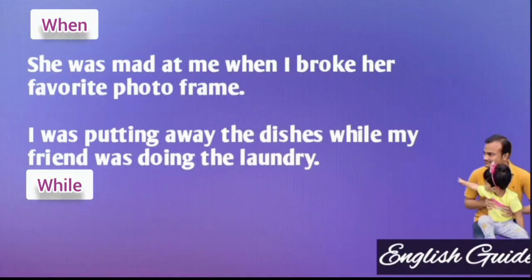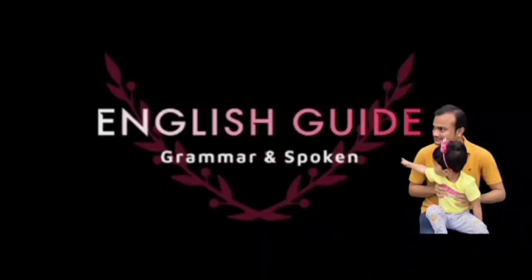Here you are using when because two single actions are happening simultaneously. Then, I was putting away the dishes while my friend was doing the laundry. Here two continuous actions are happening simultaneously.